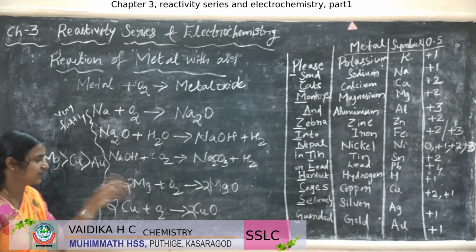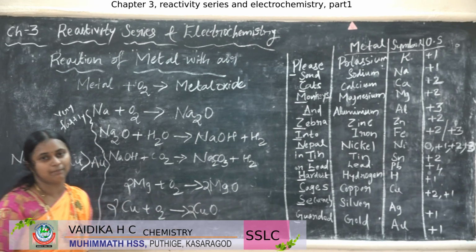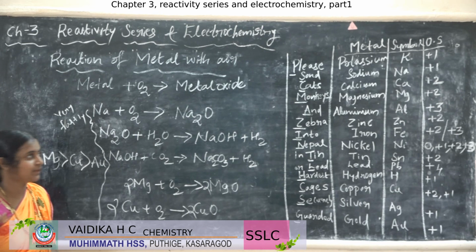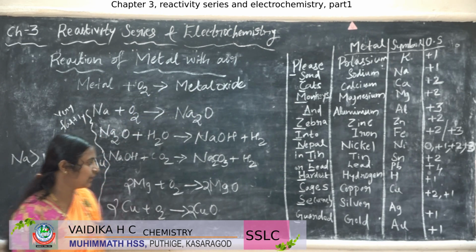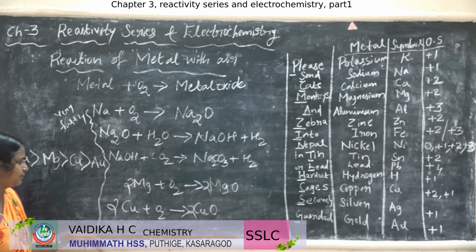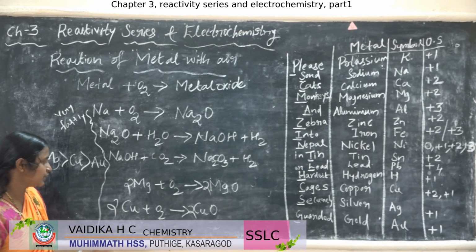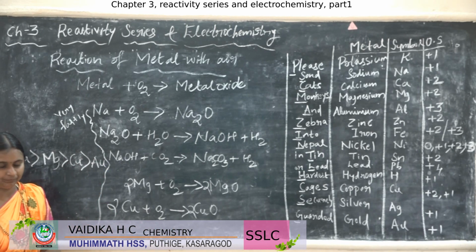Anyway, let us take another example, that is magnesium. While reacting with the oxygen, what happens? Magnesium oxide is formed. As you know, metal reacting with oxygen forms the metal oxide. Here also metal oxide is formed. And take another example, that is copper. Copper also reacts with the oxygen and forms copper oxide.